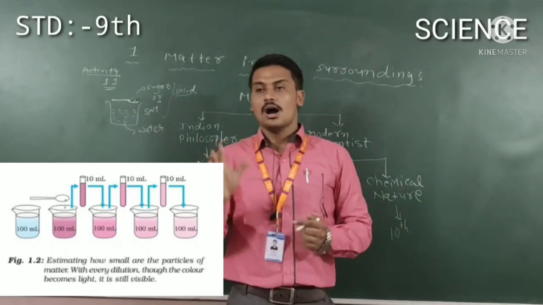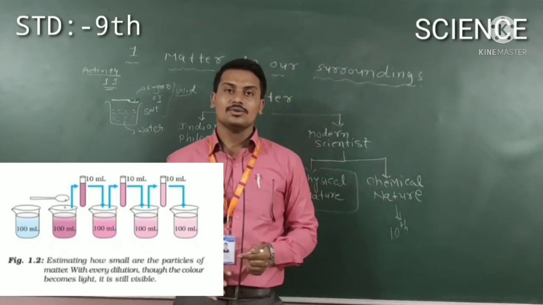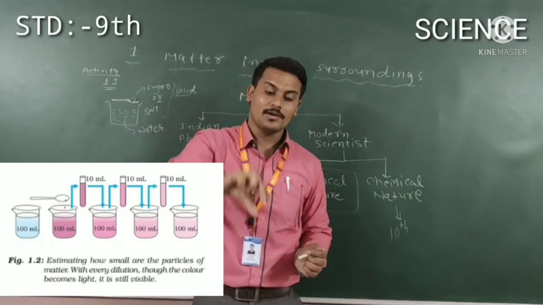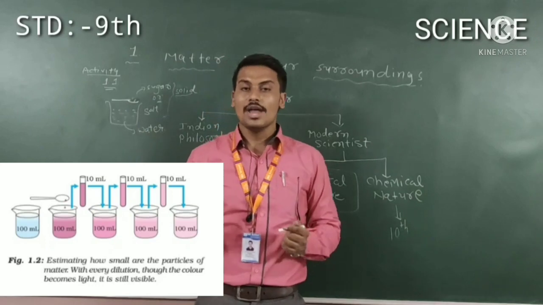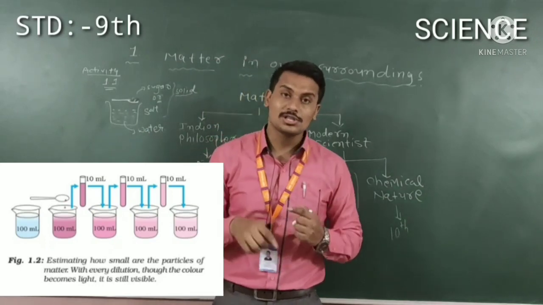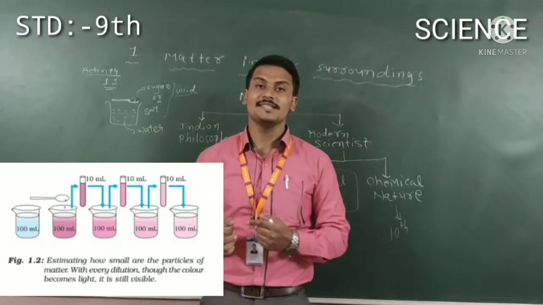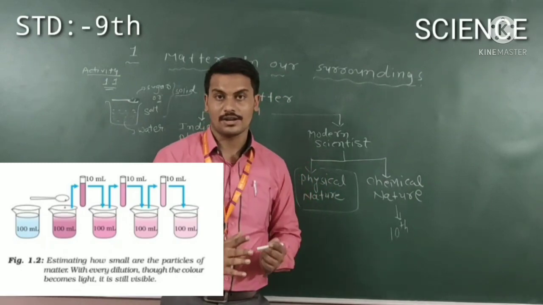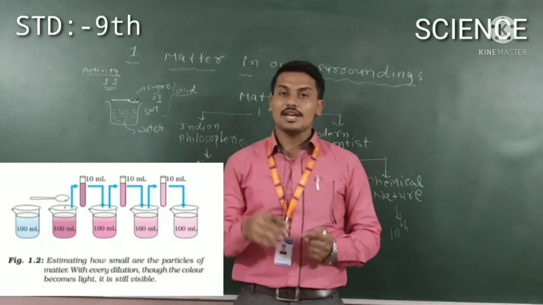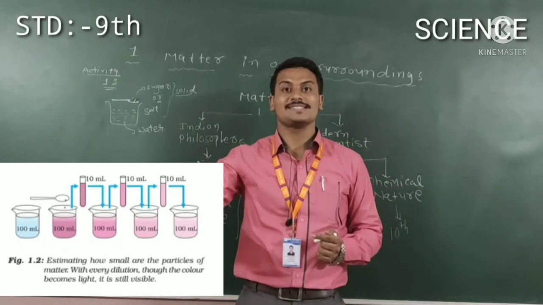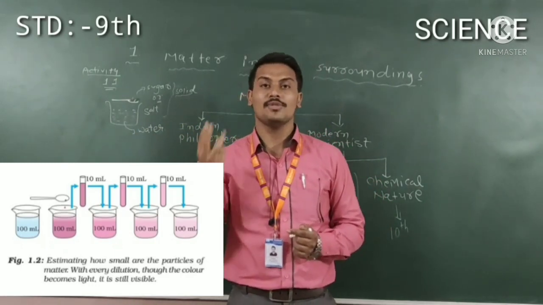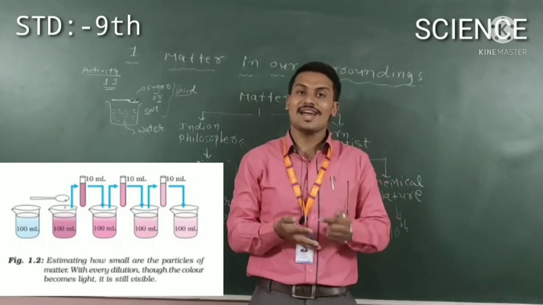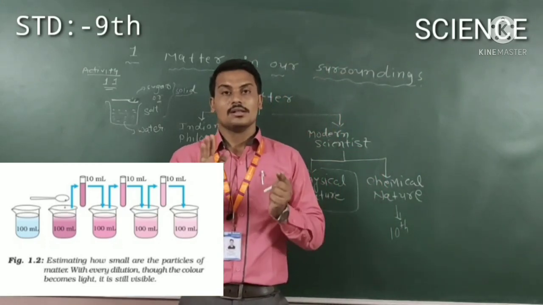Yes. Now another 4 beakers are there. You just take 10 ml of that first beaker and put it into the second. So now the second beaker is also colored, but it is much lighter than the first one. Now again you take another 10 ml of that second beaker and put it into the third. So now the color of the third beaker is much lighter than the second.